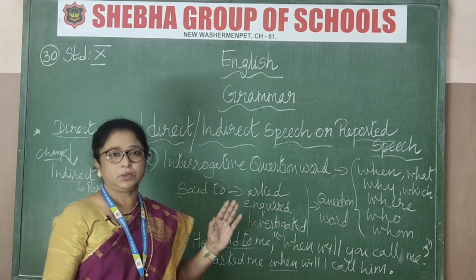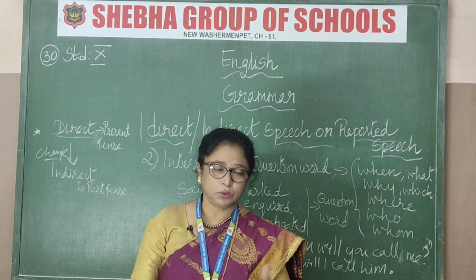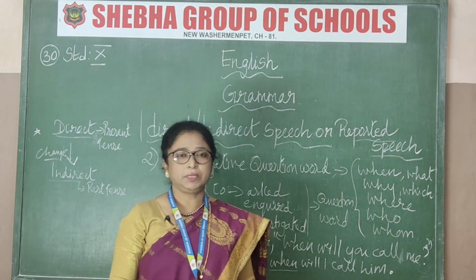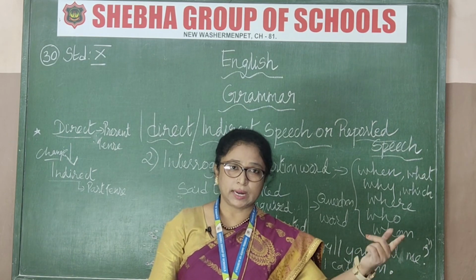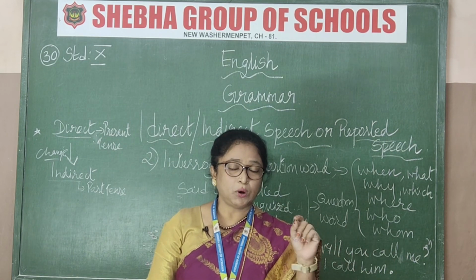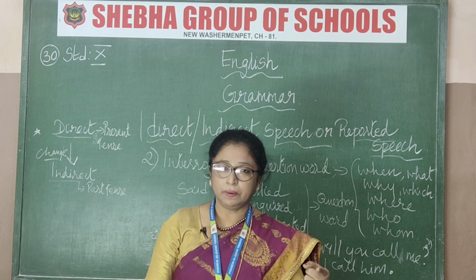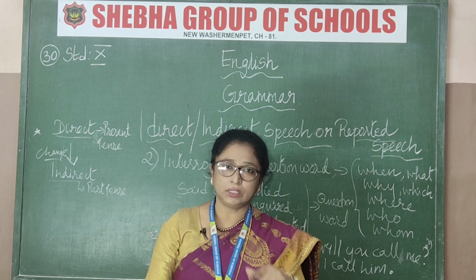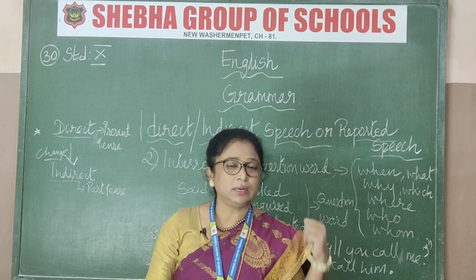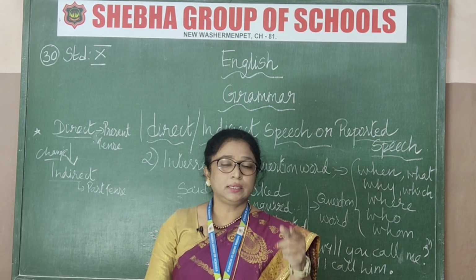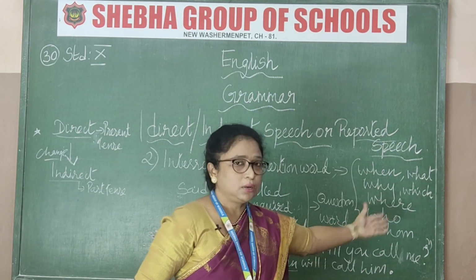So till here I will explain to you. I don't want to confuse you by telling about exclamatory and imperative. There are two more points in this direct and indirect speech. Today I have spoken about statement, how to change the statement from direct to indirect, and what the rules are. I hope you have noted down everything. And then I have taught you about question words. Interrogative part 1: said to will change to asked, and the connecting word is if and whether. And then the second part of interrogative, question word, which is written on the board there: said to will change to asked or inquired or investigated, and the connecting word will be the question word itself.